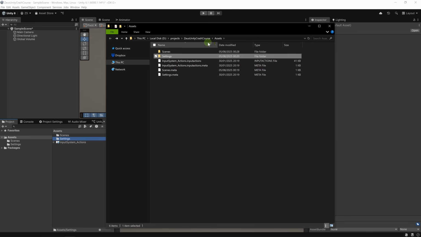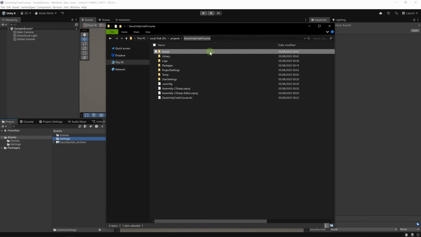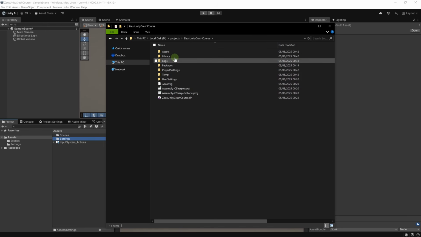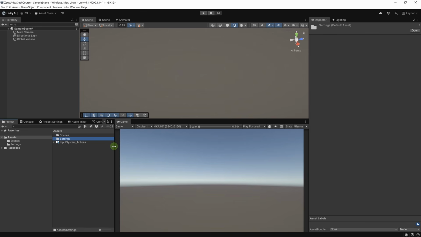So here we have the files of our project inside of the asset folder, and pretty much this is what a Unity project looks like. Here we have assets, library, logs, packages, project settings, temp, and user settings. Plus here, this is the Visual Studio project. Pretty much these are all the files that will allow us to open our project in Unity and edit it. Let's go back to the Unity editor.